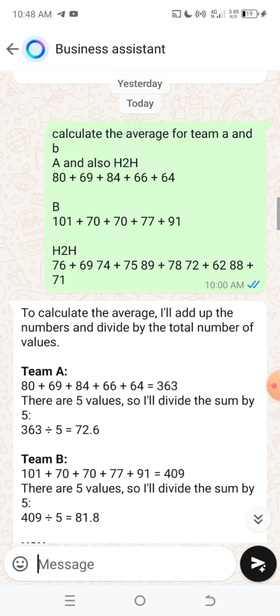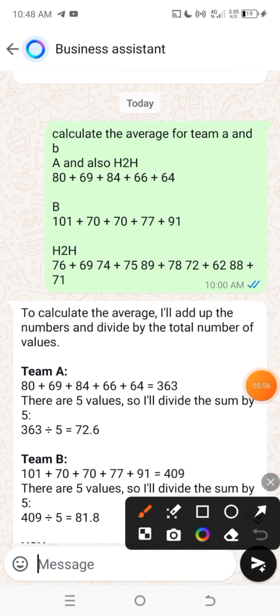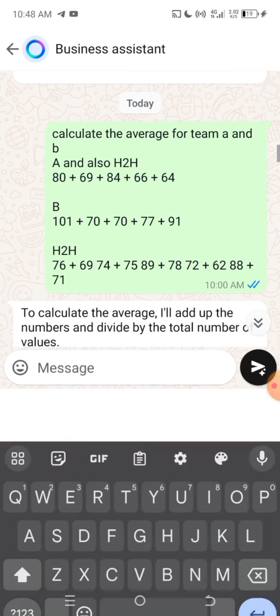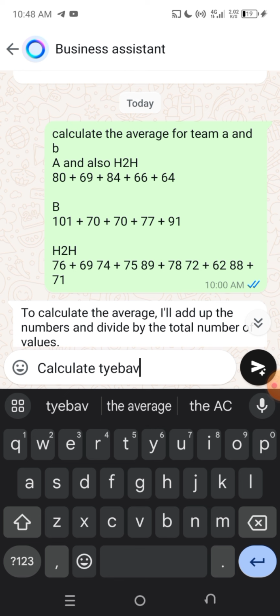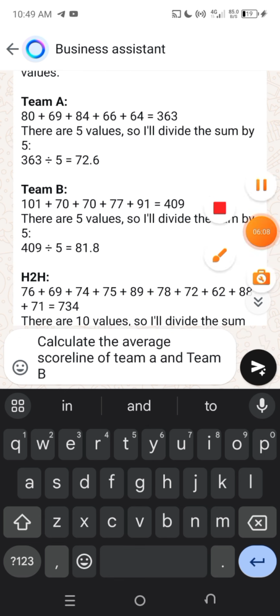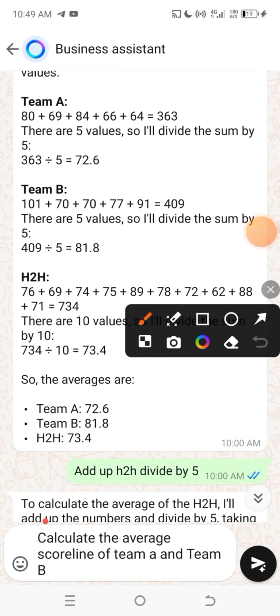So this is what you are going to say: calculate the average score line of team A and team B. This is what you are going to say on your Meta AI, right? If you are using AI, you can say calculate the average score line for team A and team B, right?